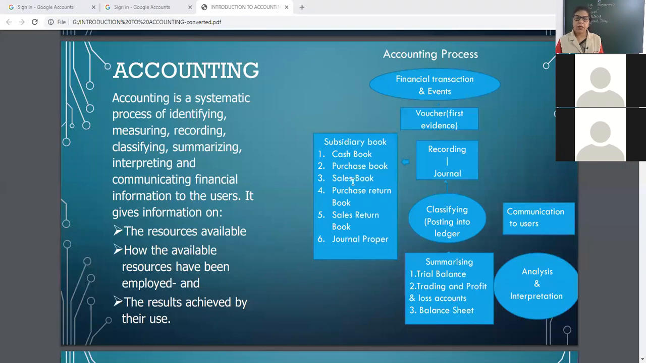Okay. And this flow chart you can make, my dear children. This will be helpful to you to learn. First, voucher, recording, classifying, summarizing, analyzing, communicate. Okay.